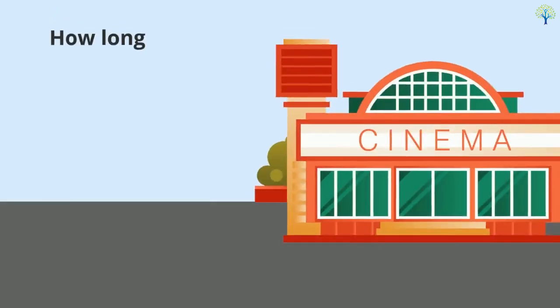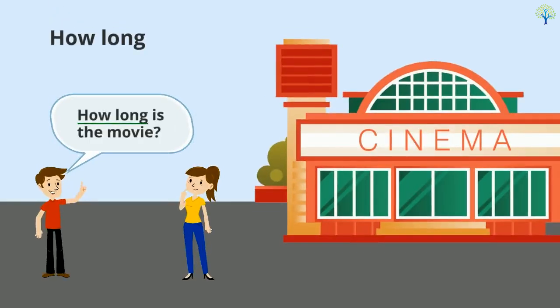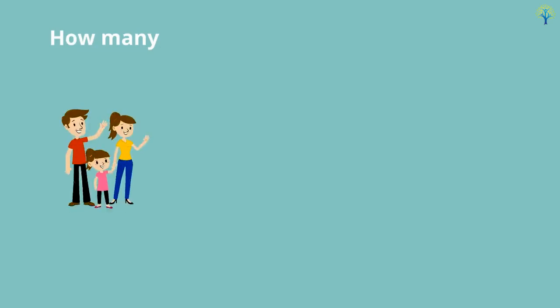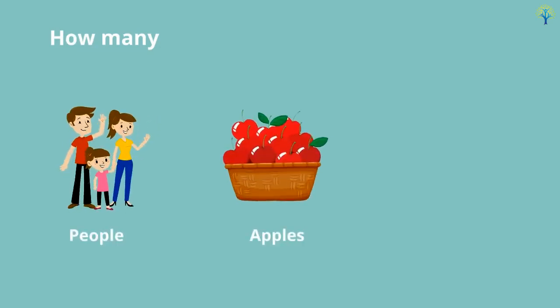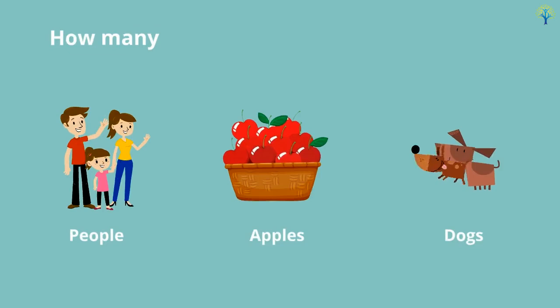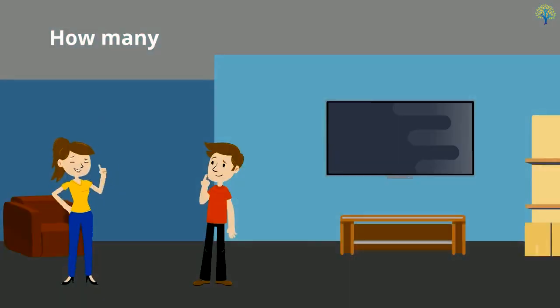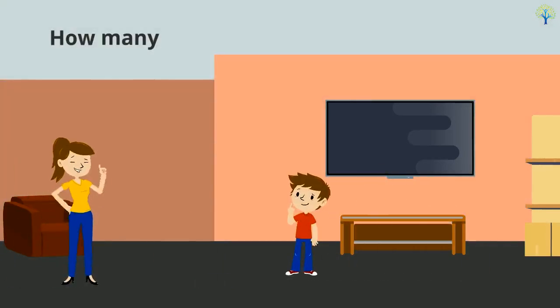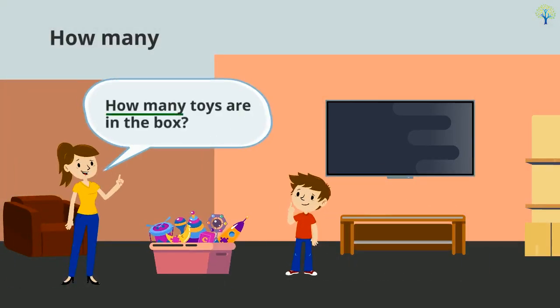Use how long to ask about time. For example, how long is the movie? It is 3 hours long. Use how many to talk about countable nouns like people, apples, and dogs. For example, how many people are coming? Or, how many toys are in the box?